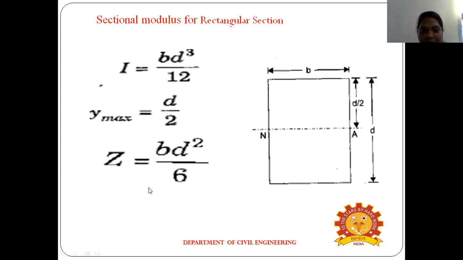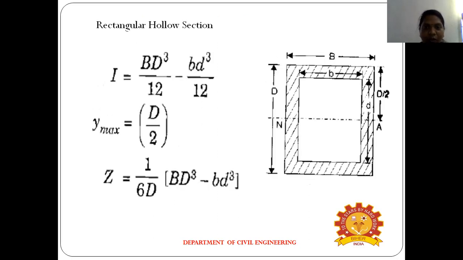So next you substitute into the formula: Z equals bd cube divided by 12, whole divided by d divided by 2. Okay, so finally the section modulus for the rectangular section is Z equals bd square divided by 6. So the next one, the section modulus for the rectangular hollow section. This is the hollow section diagram, with breadth and depth, and the neutral axis at d divided by 2. Okay. The hollow section has a small b and a small d.